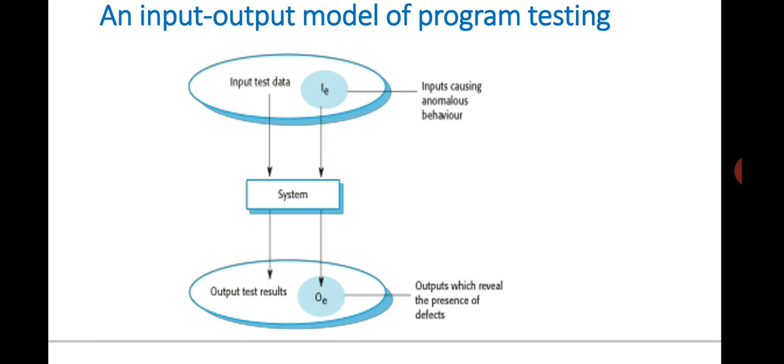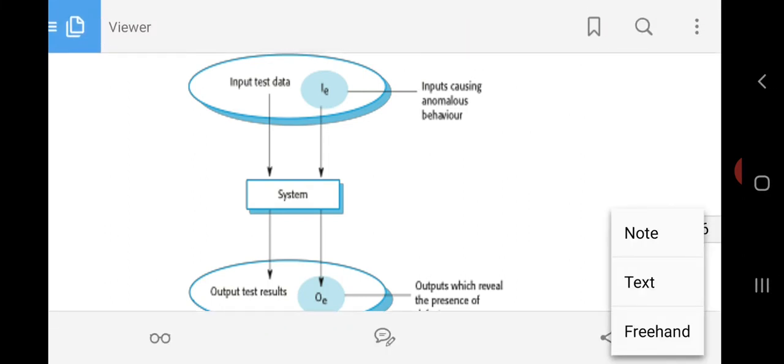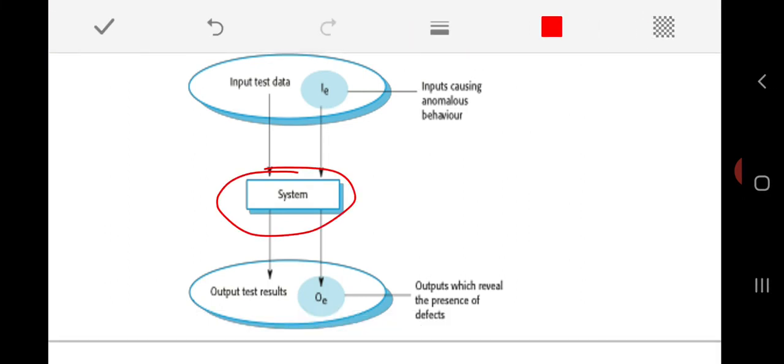The same process is applicable here also. For example, in any software system, as per this diagram, we always give a set of input data, and it is not mandatory that every time we get the wrong output. For most sets of inputs, my system will give the correct output.